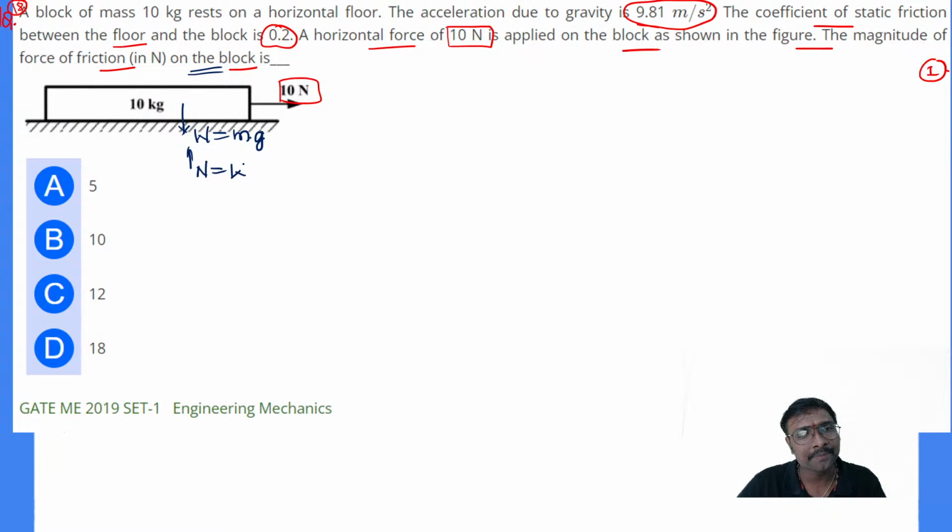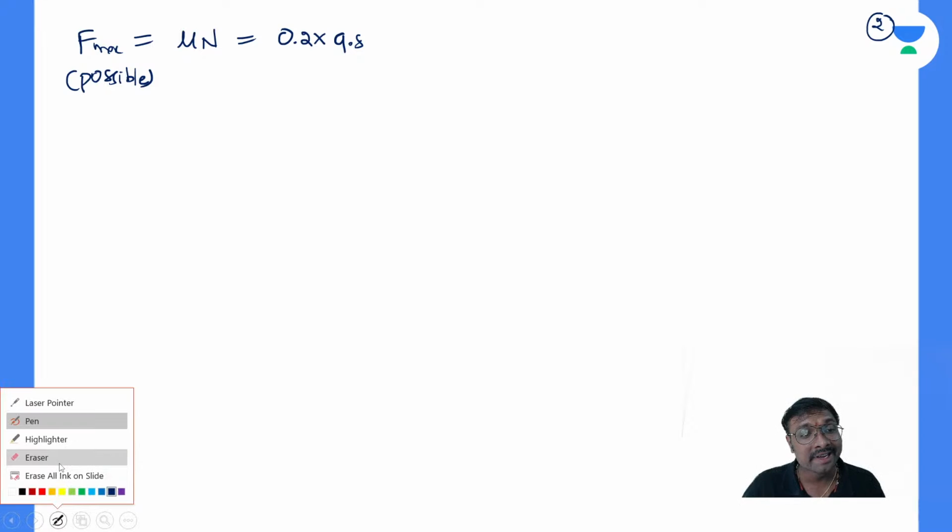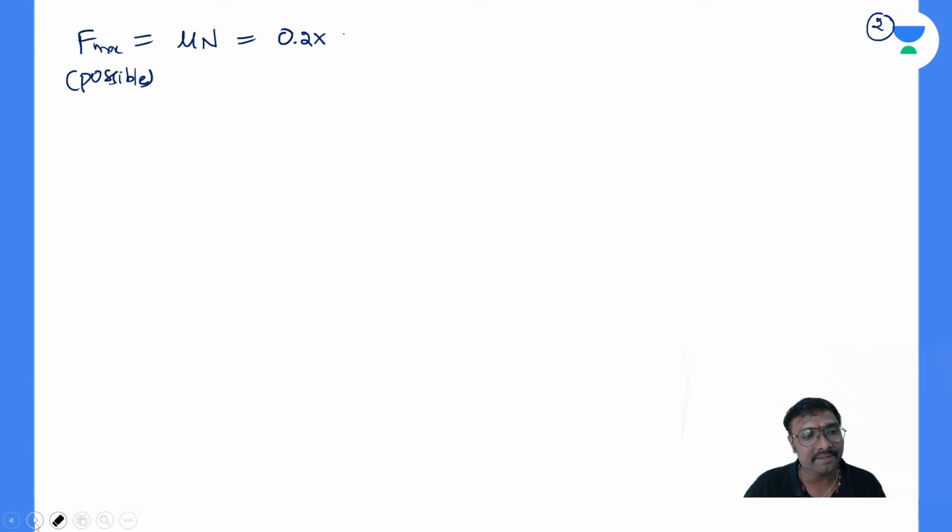So it is m into g. The mass given is 10 kg, multiplied by 9.81 gives the weight. What is the total that comes?